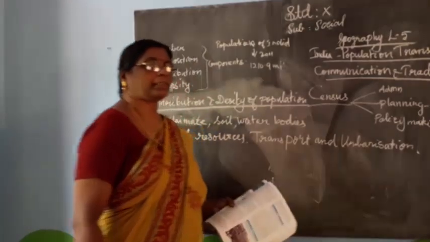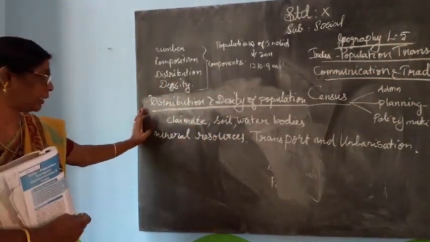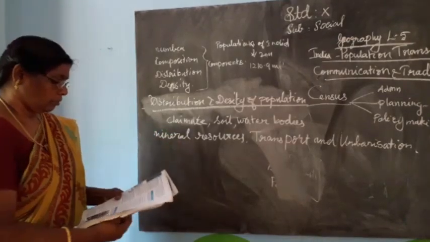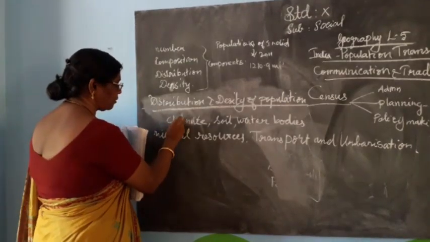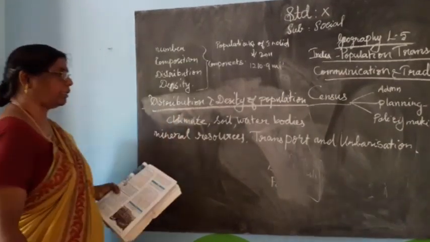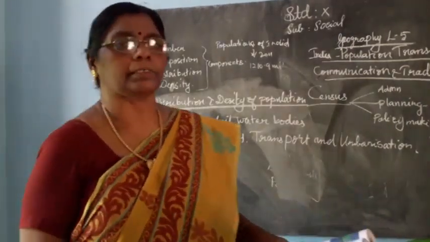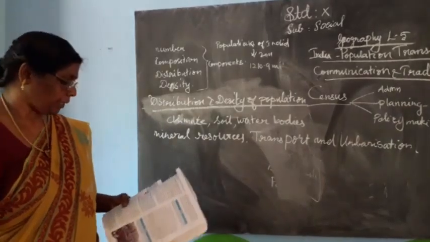Climate, soil, water bodies, mineral resources, transport and urbanization. These are the factors affecting the distribution of population.